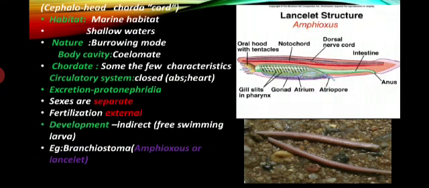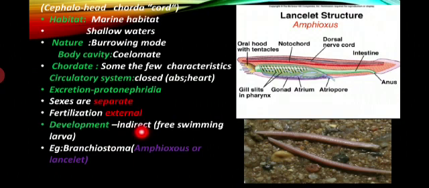Next we move to separate sexes. Male and female sexes are seen in this group of organisms. Fertilization is external. Fertilization takes place out of the body, through the water, since they live in an underwater habitat. Development is indirect. Direct means no larval stages can be seen throughout their life cycle.